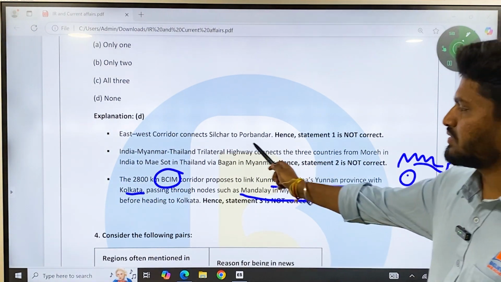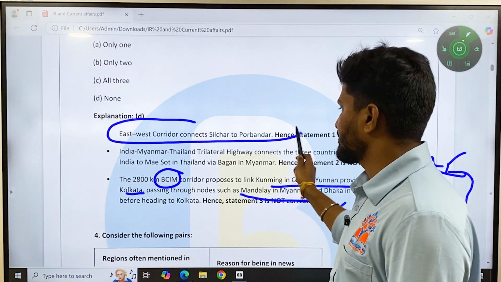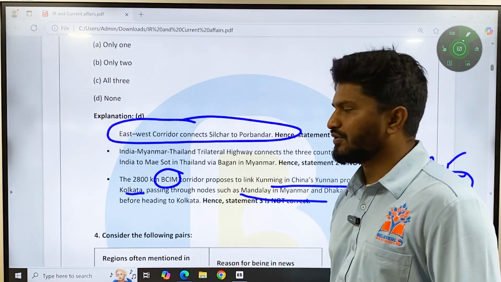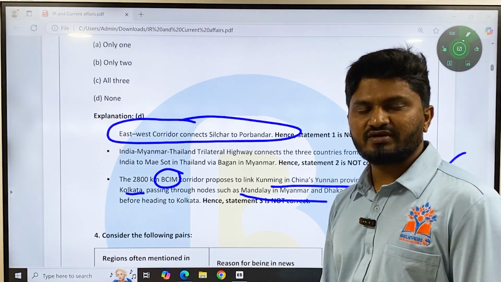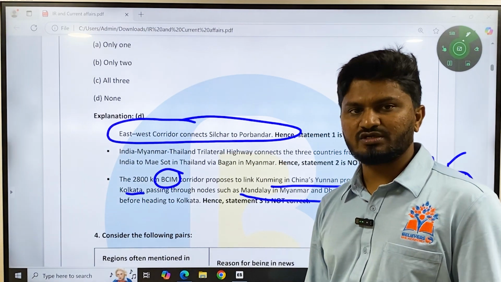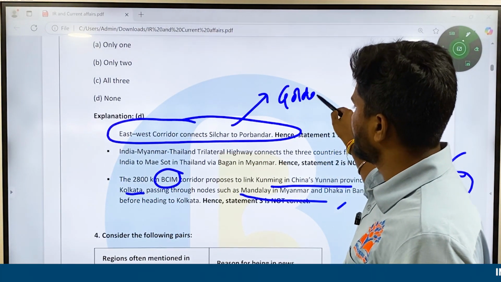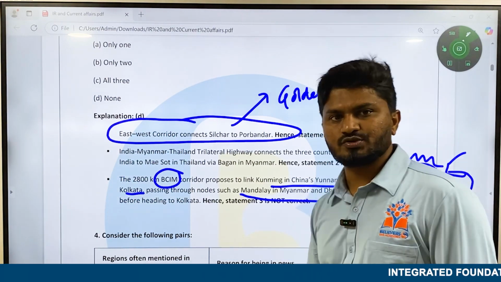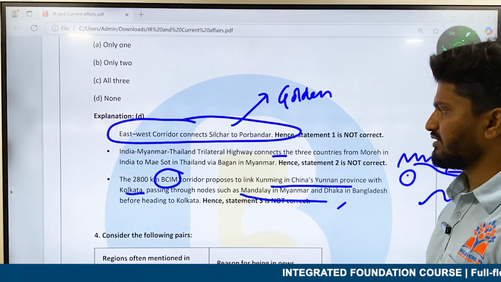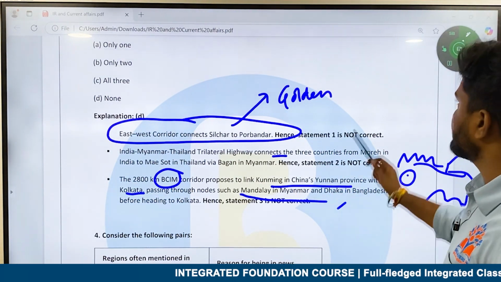But for other things, if you had read about the economic geography of India, you would have easily answered this question. In economic geography, the connectivity part, or in both economy and geography, you could have learned about the East-West corridor, Golden Quadrilateral, North-South corridor. All these things are very important. You could have answered this question. This one becomes very difficult. So that was a tricky question.